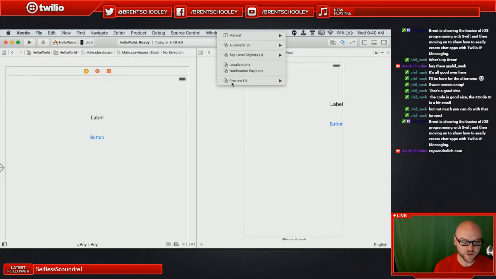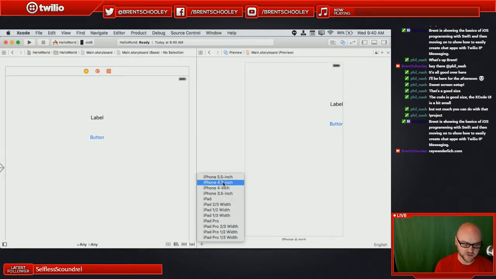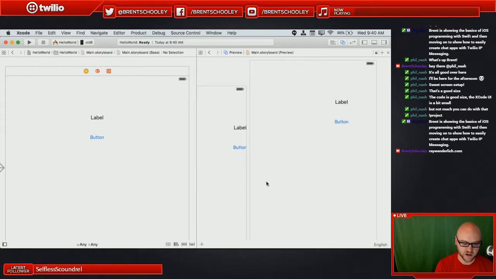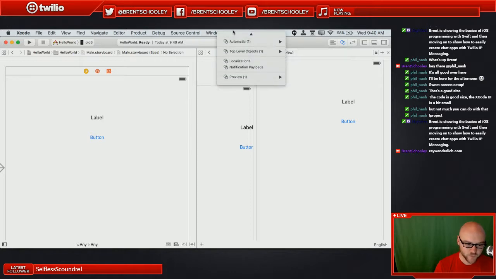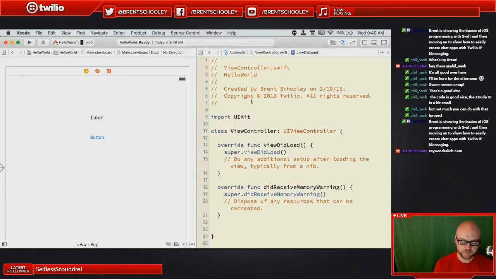But that's why preview can be helpful, because you can take a look at what your application would look like on a variety of different devices. I can pop in here a 5.5 iPhone. It doesn't look as bad, but it's still not centered up the way I expect it to be based on what I was looking at here. But that's only because I haven't told Xcode how I want those objects to lay out. We'll do that after we hook up some code.